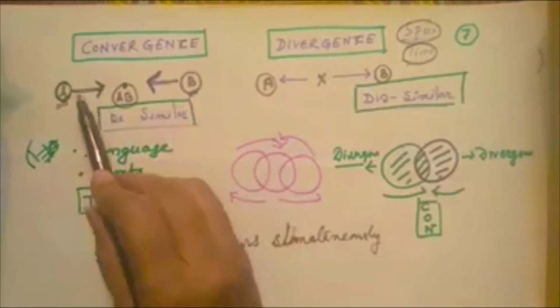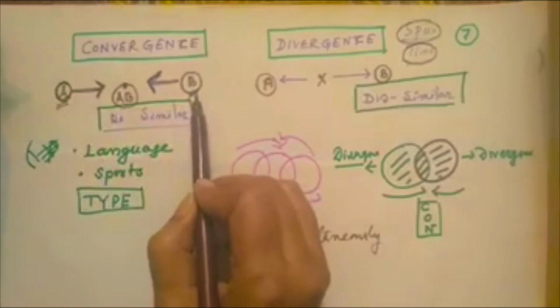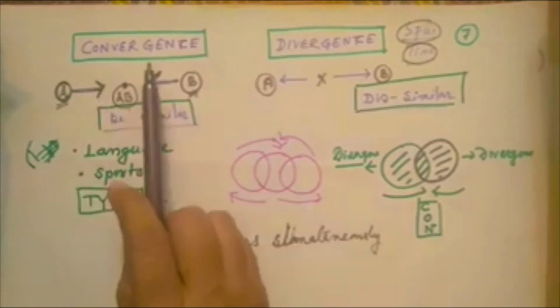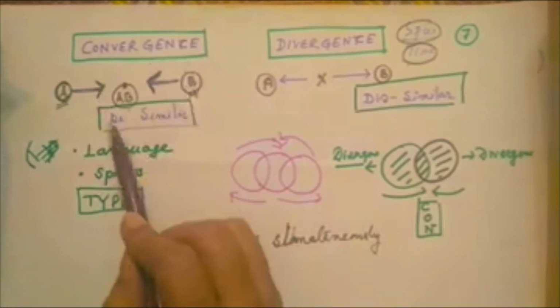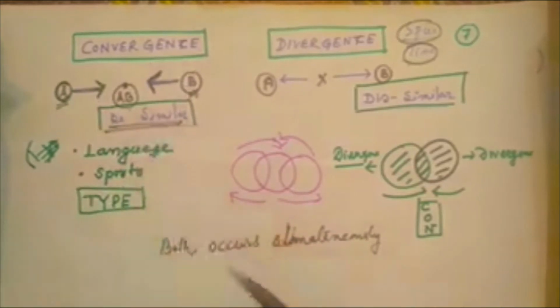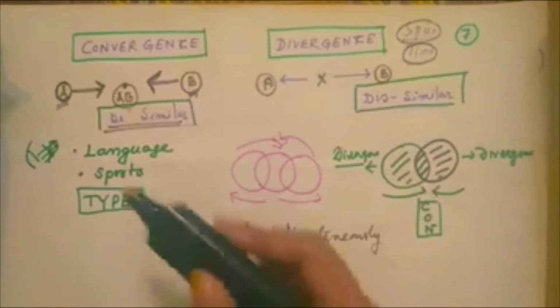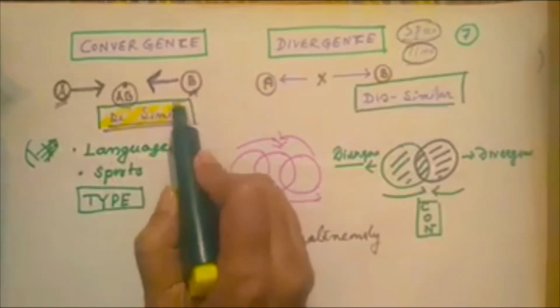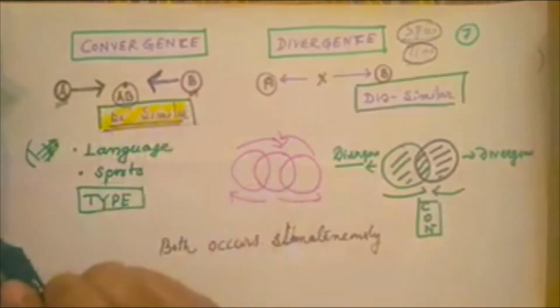A tries to be similar to B and B tries to be similar to A. This is the motto of convergence: be similar to each other. This is the convergence of culture.